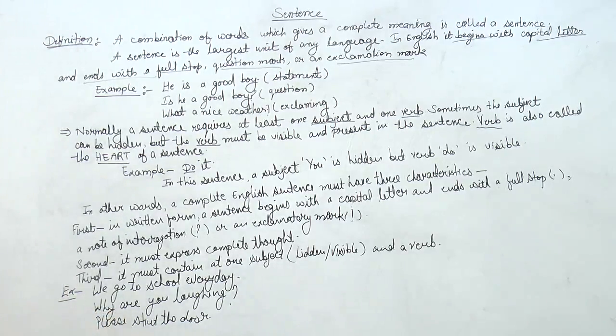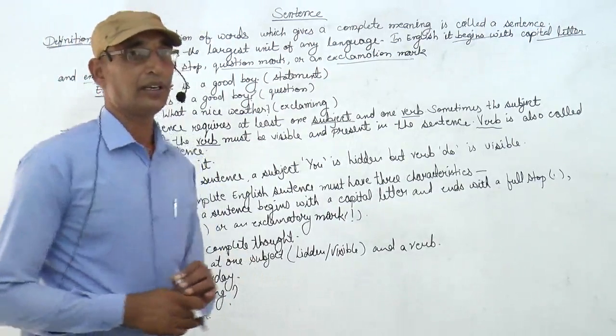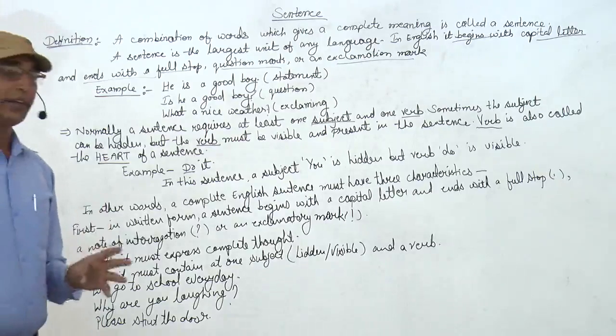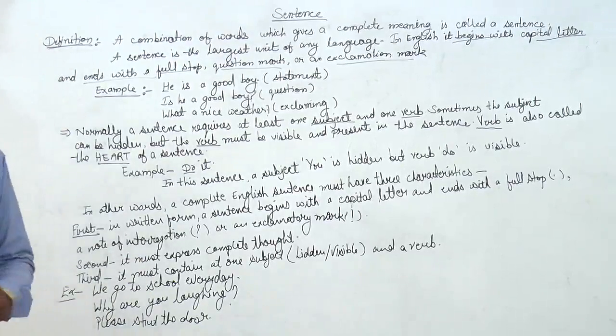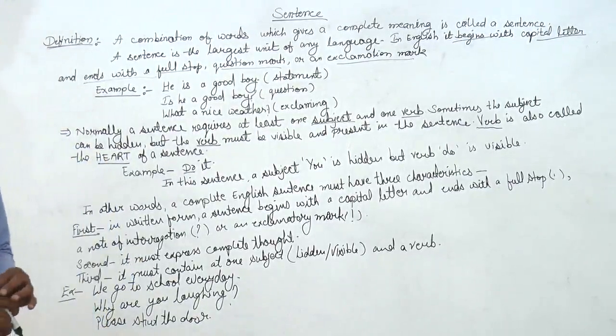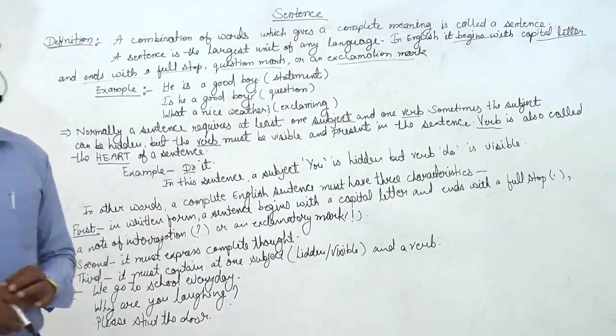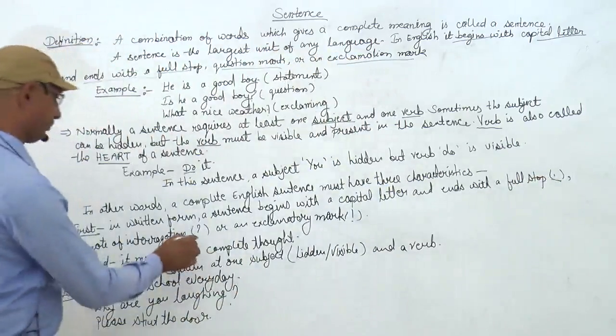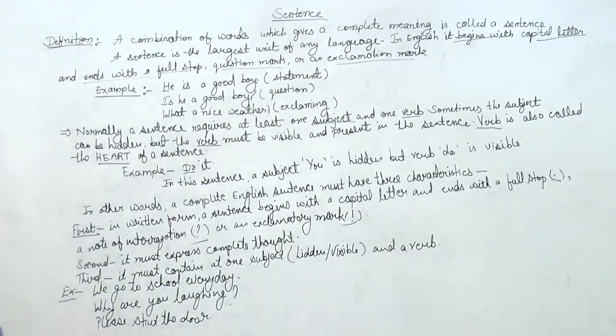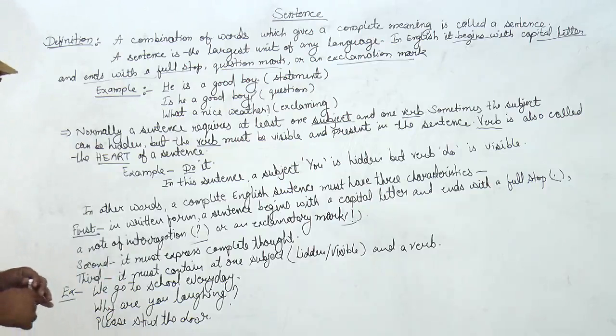In other words, we can say that a complete English sentence must have three characteristics. First one is, in written form, a sentence begins with a capital letter and ends with a full stop, question mark, or an exclamatory mark. So this is the first characteristic of the sentence, that it must start with a capital letter and end with a full stop, question mark, or an exclamatory mark.